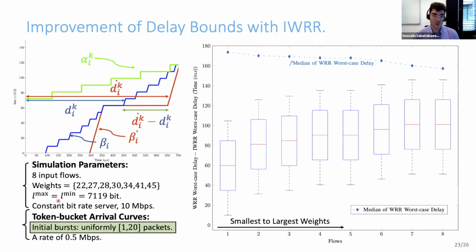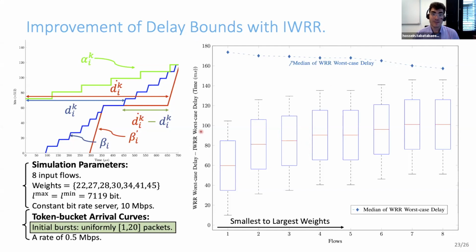Given the simulation parameters, we can compute for each flow a blue curve, which is an IWRR strict service curve, and a red curve, which is a WRR strict service curve. Then, if we generate some arrival curve, we can compute the corresponding worst case delays for IWRR and WRR. Then the improvement is simply the difference between the WRR worst case delays and IWRR worst case delays.